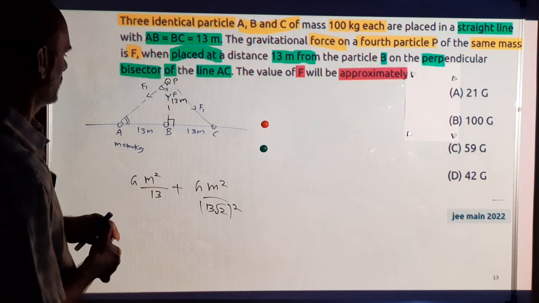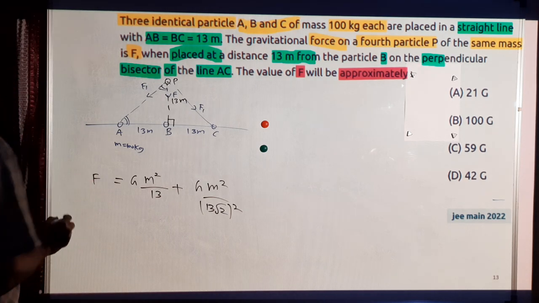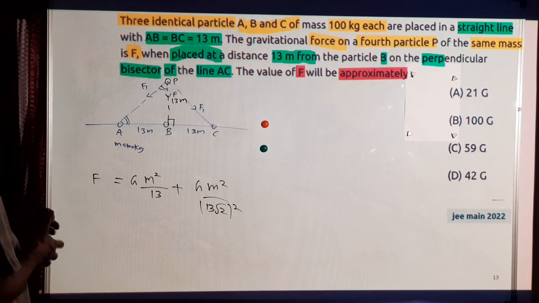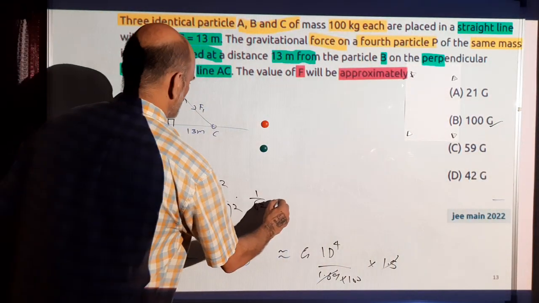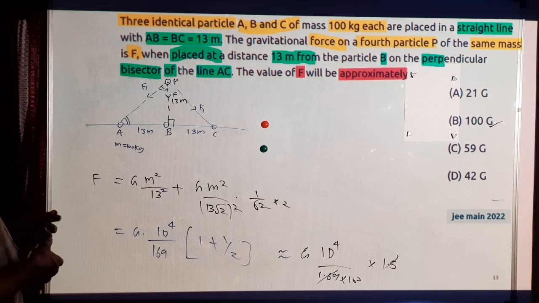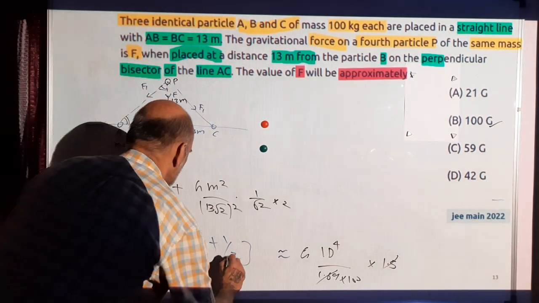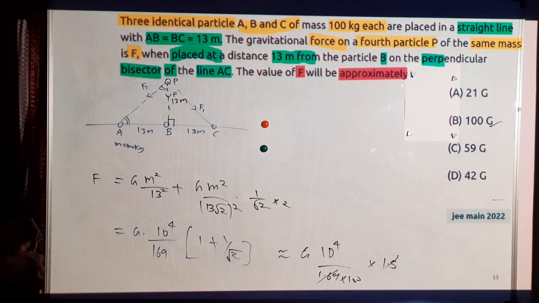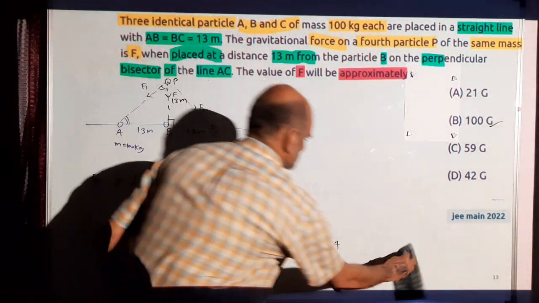So this is the total force on the mass at point P. So 1 by root 2 and then into 2, so here it will become root 2. And 1 by root 2 is close to 0.7, so this is 1.7.